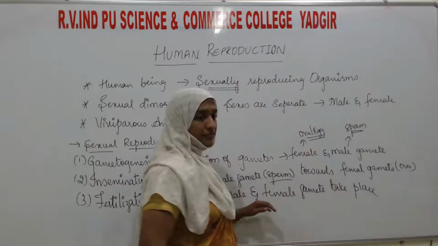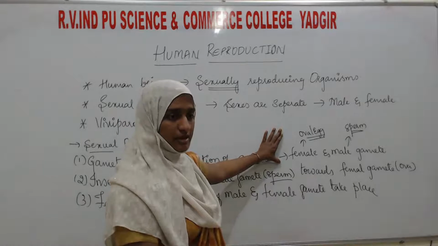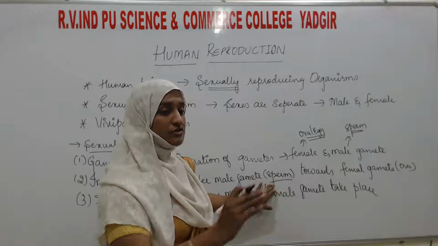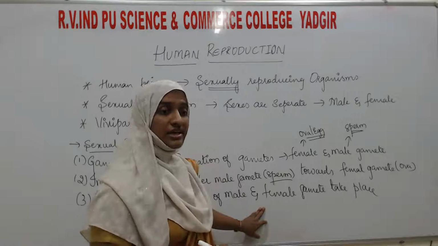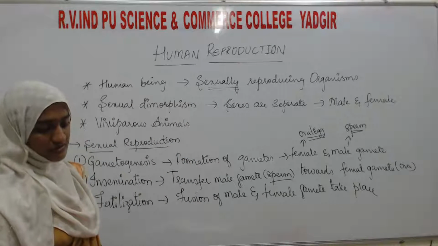See, the first process is formation of gametes. The second process is transferring the male gamete towards the female gamete. Then in the third process, fusion has to take place. That is the fertilization.